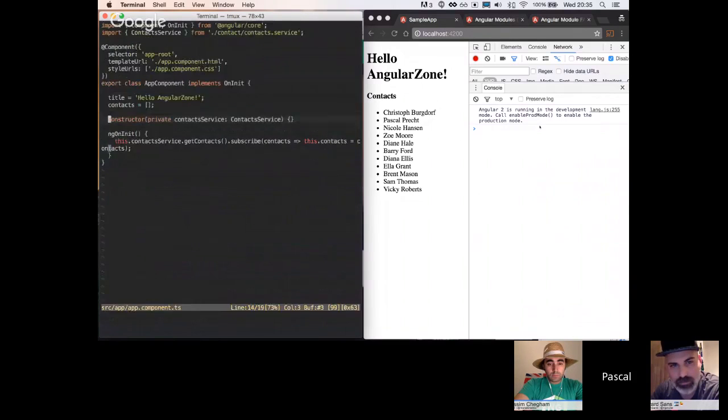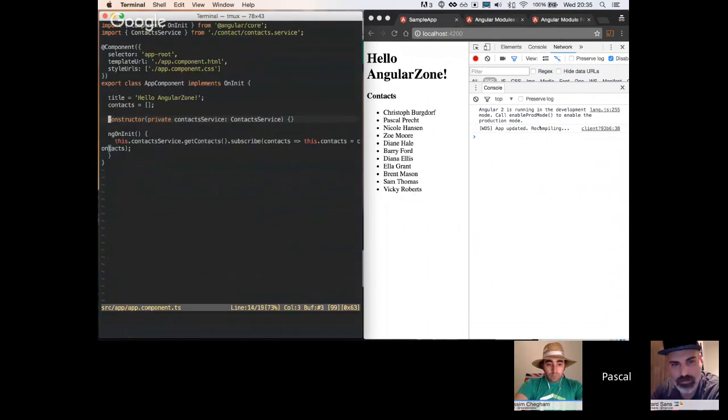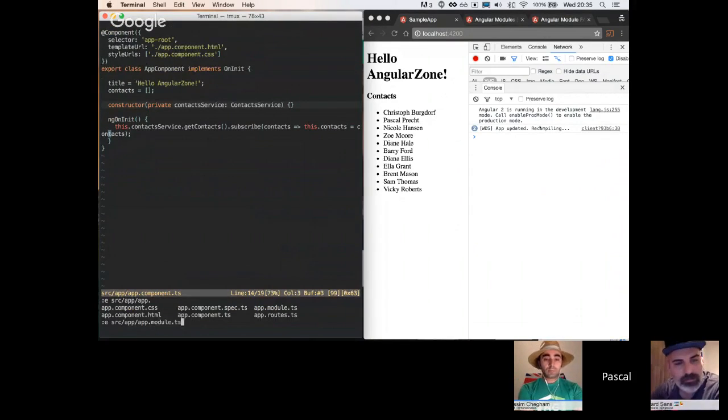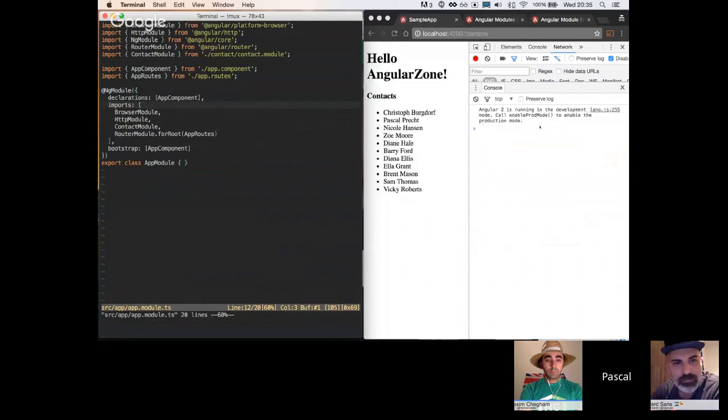Okay, let me get to the next step, demo 5. So demo 5 introduces basically the feature module, the same way we had it before, but now it is added via routes. So it is now a module that we can route to. The only thing that really differs in this case is that we added routing to our application, which is the first step we want to do so that we can implement lazy loading later on.